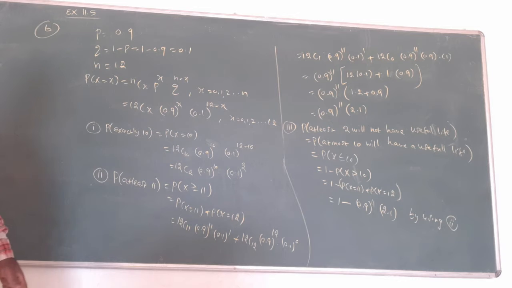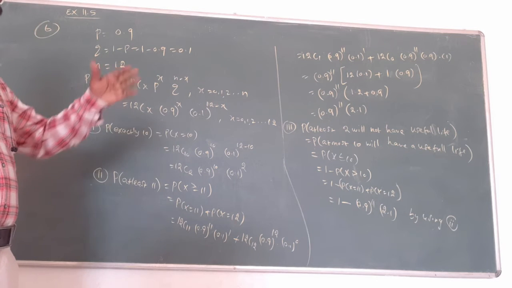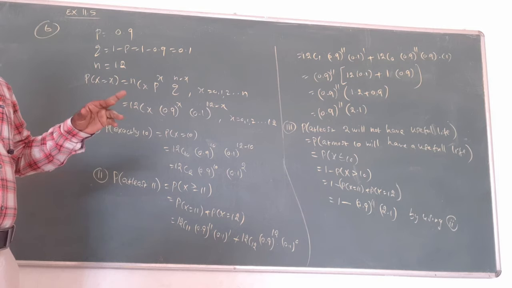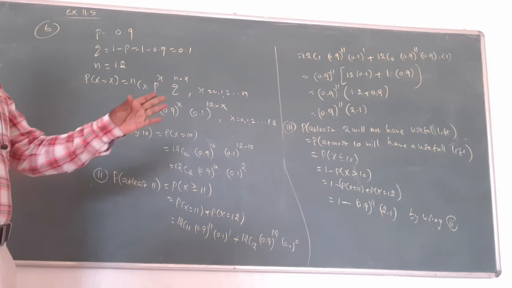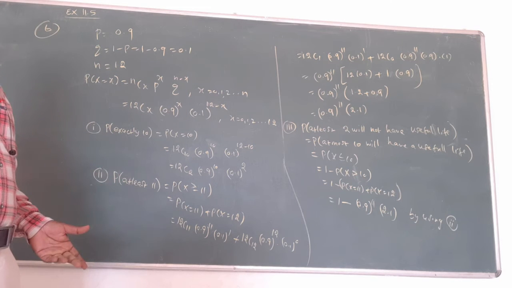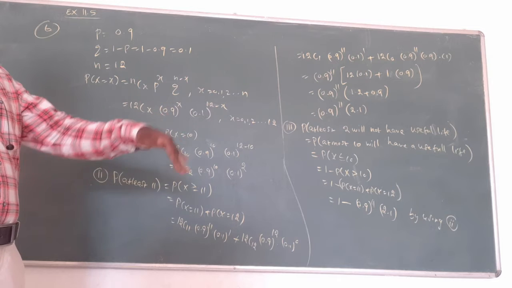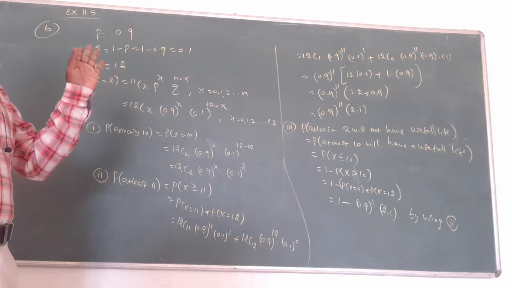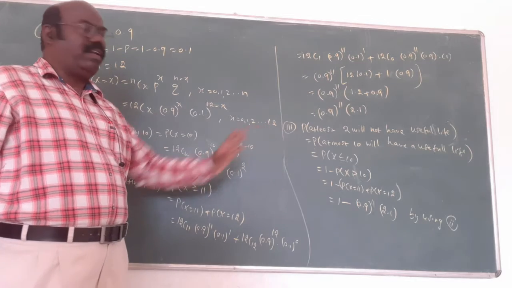Next, at least 2 will not have useful life means at most 10, up to 10, which is 0, 1, 2 up to 10. To avoid long calculation, subtract from 1 the remaining quantity, more than 10, that is 11 and 12, already found.